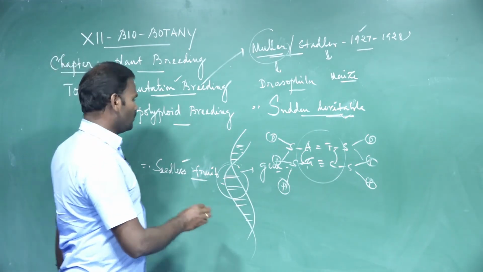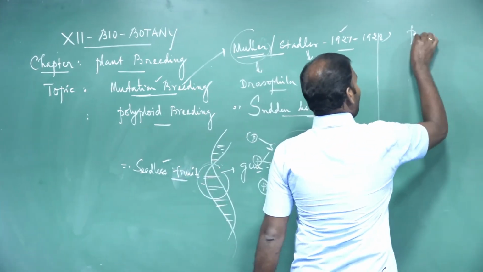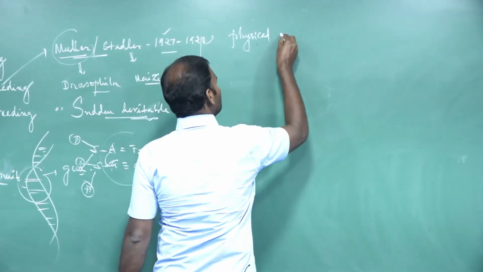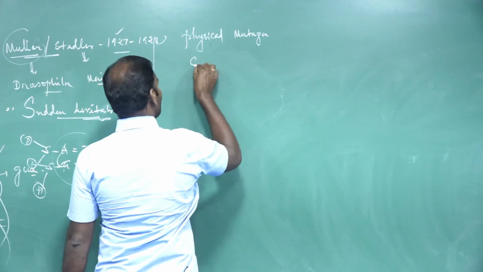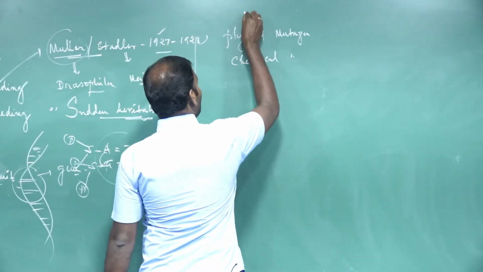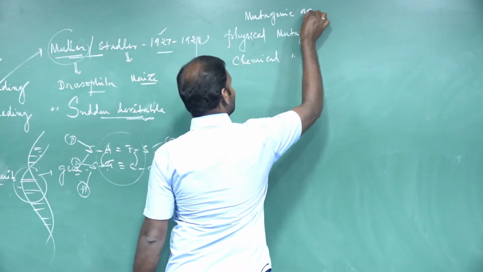Then how to induce mutation? There are two methods: physical mutagens and chemical mutagens, commonly called mutagenic agents.